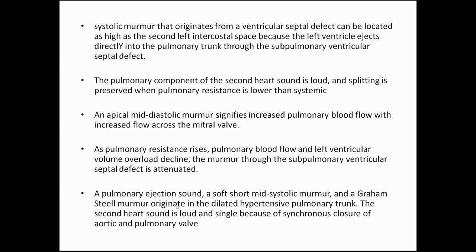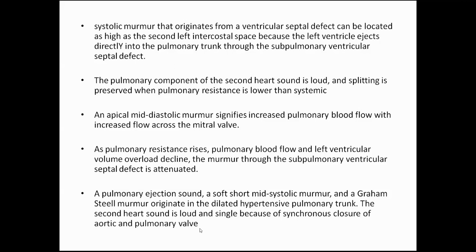The pulmonary ejection sound, which is basically a short mid-systolic murmur, and a Graham Steell murmur originate in the dilated hypertensive pulmonary trunk. That is, the increased amount of blood in the pulmonary trunk leads to the production of a sound called the pulmonary ejection sound. The second heart sound is loud and single because of the synchronous closure of the aortic and the pulmonary valves.